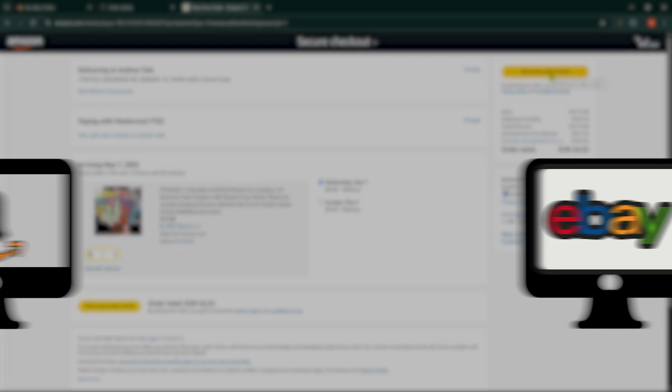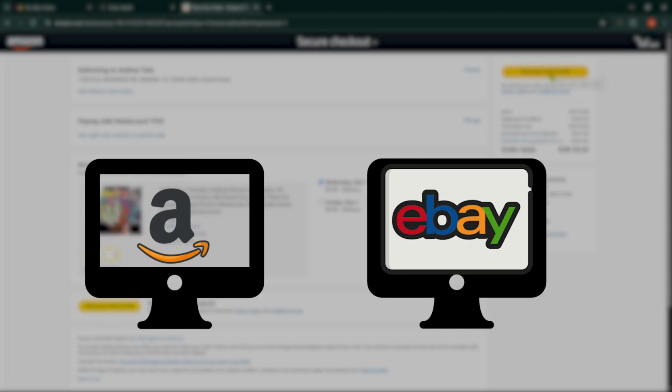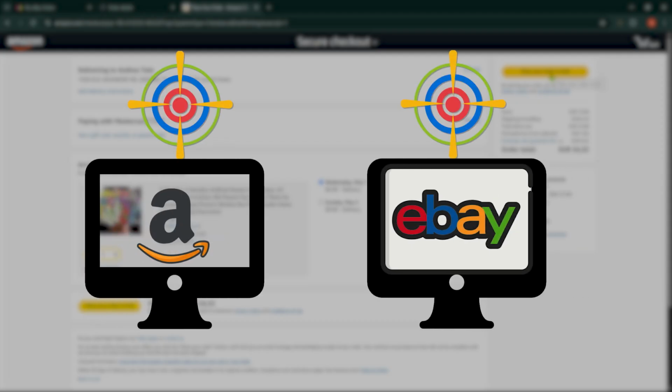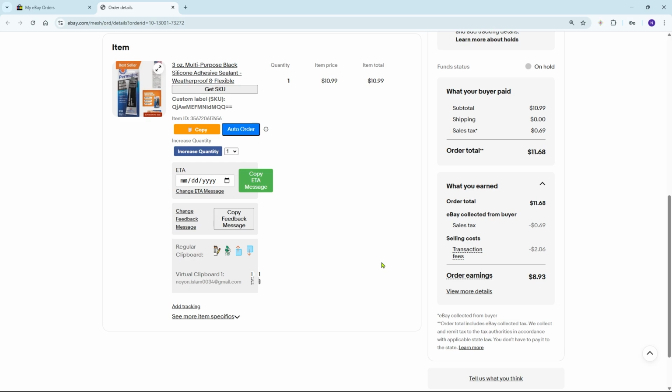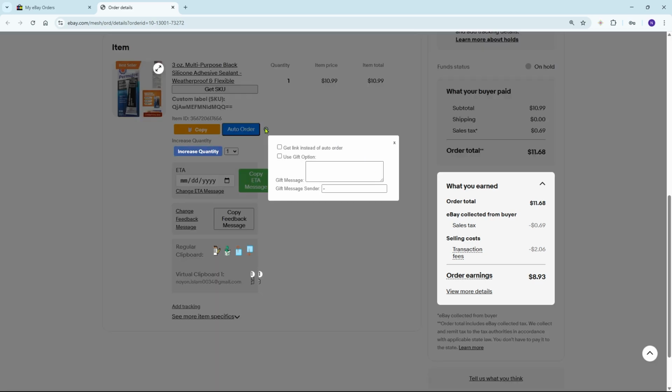Now, if your Amazon account is on a different computer or browser, you can still use the auto order feature, but make sure EcomSniper is installed on both browsers. Otherwise, it won't work. Here's how. On the eBay order page, click the Settings gear icon to open the auto order configuration panel. Now enable Get Link instead of auto order.